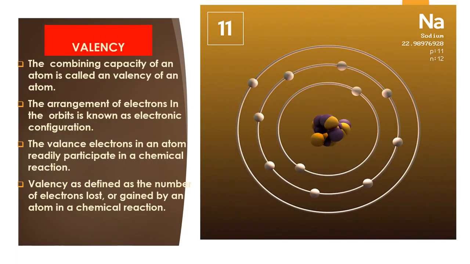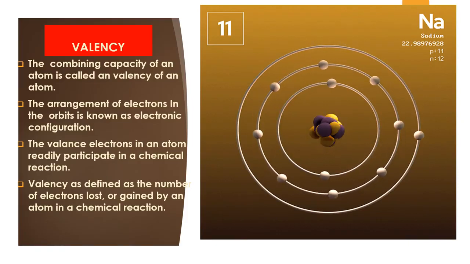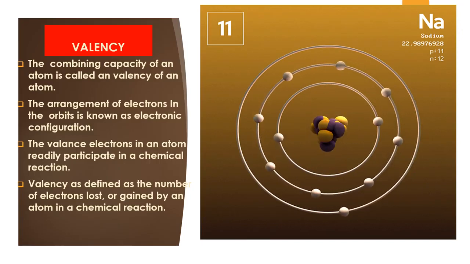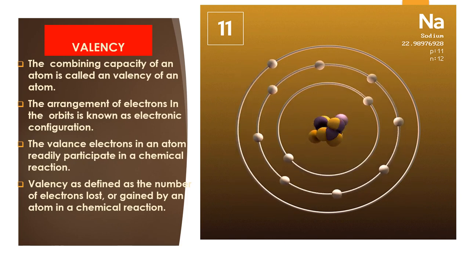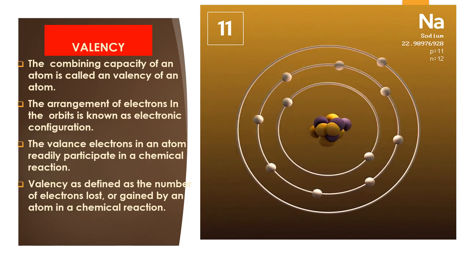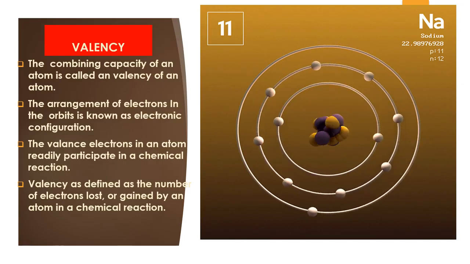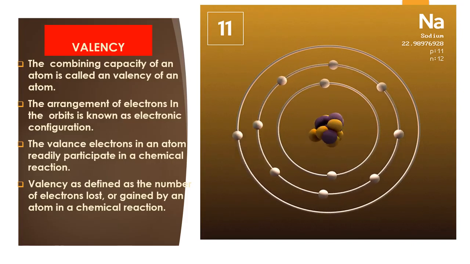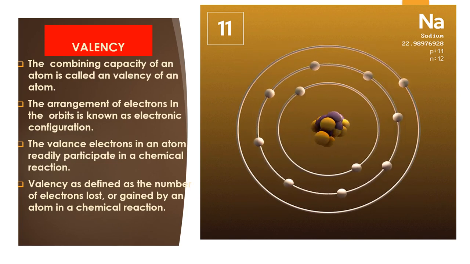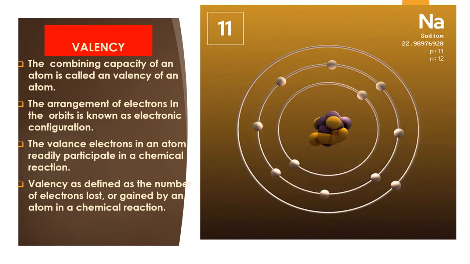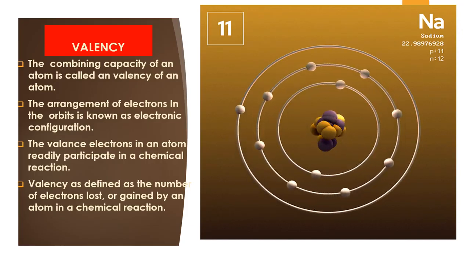In this video session, I'm going to teach you about valency. What is valency? The combining capacity of an atom is called the valency of an atom. See here, we have a sodium atom's atomic structure. In the center we have a nucleus and the electrons are revolving around it, like in the solar system, in the center we have the sun and the remaining 8 planets revolving around the sun. Likewise, in an atom also the electrons are revolving around the nucleus.